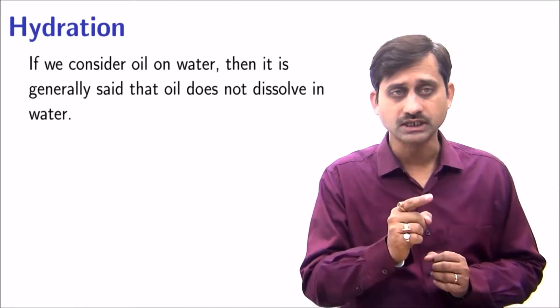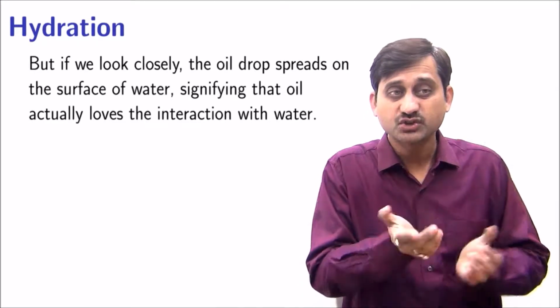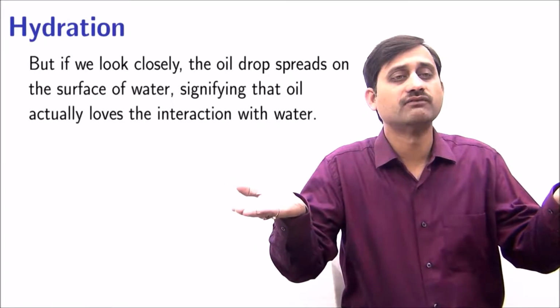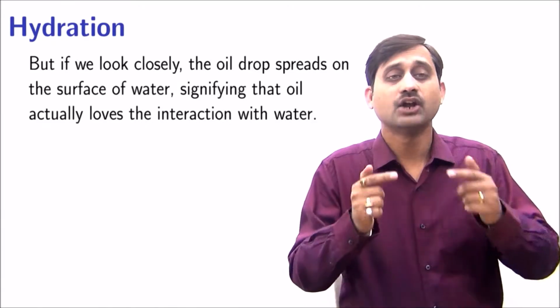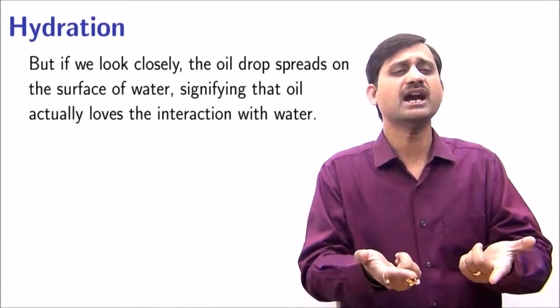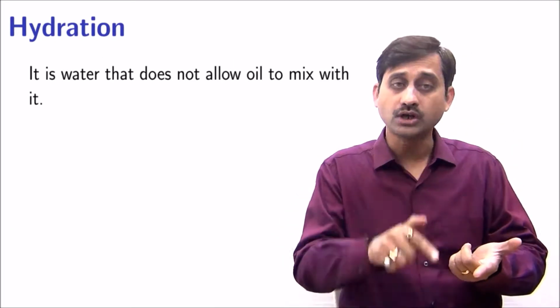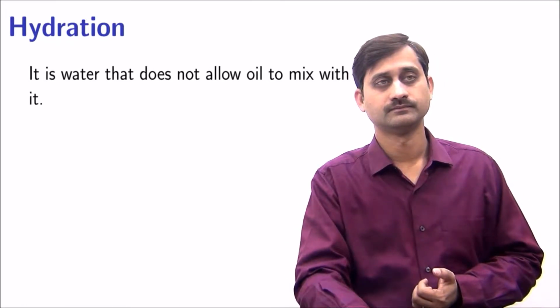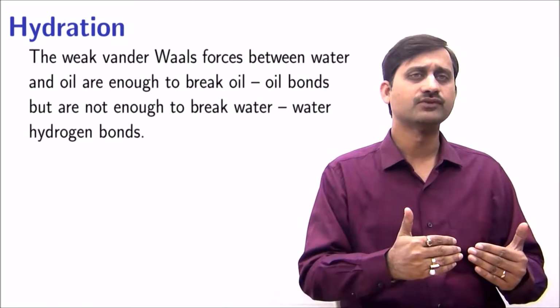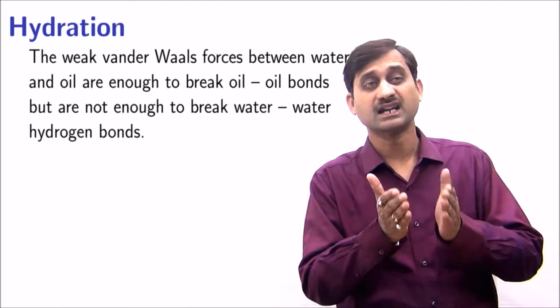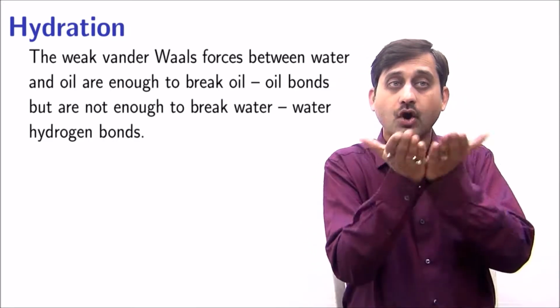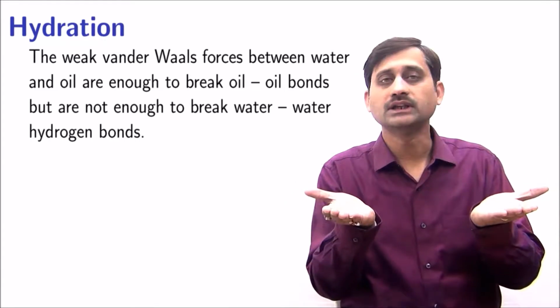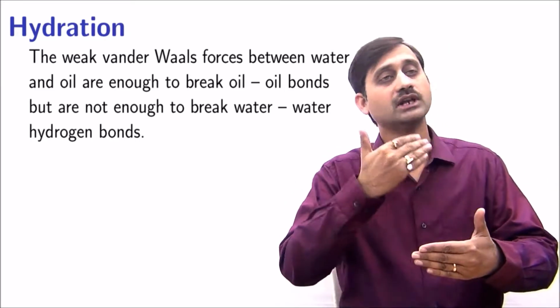But if we look closely, the oil drop actually spreads on the surface of water, signifying that oil actually loves the interaction with water. It is the water which does not allow oil to mix. The weak van der Waals forces between water and oil are enough to break oil-oil bonds, but are not enough to break water-water hydrogen bonds.